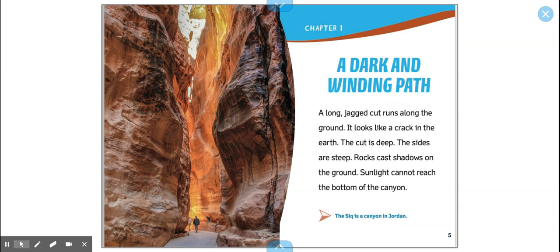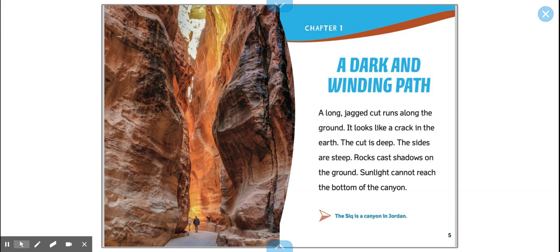Chapter 1, A Dark and Winding Path. Think about what this text feature in blue is called. Whisper it out loud to yourself right now. Hopefully you said heading. If you did, you're correct. A dark and winding path is the heading to Chapter 1.